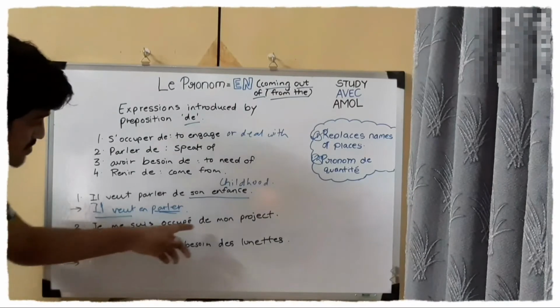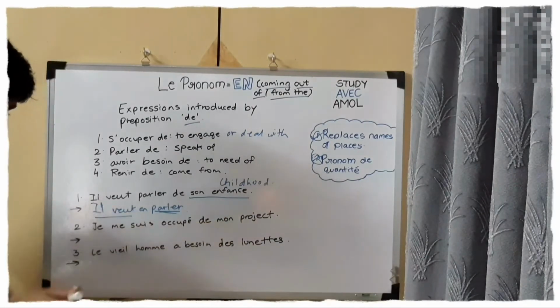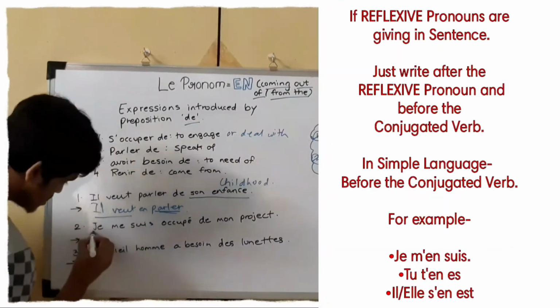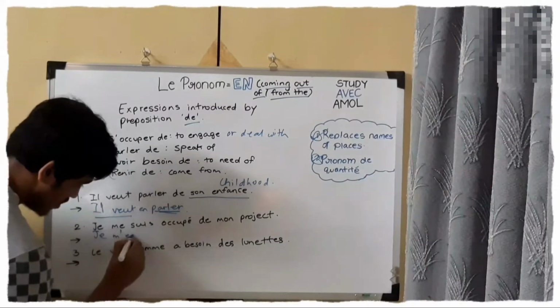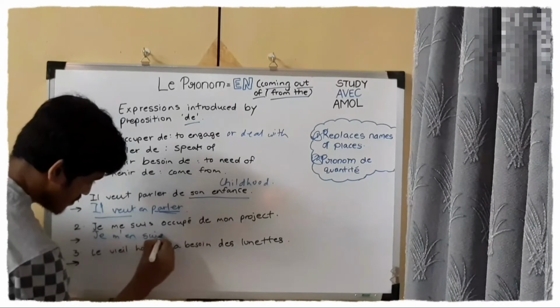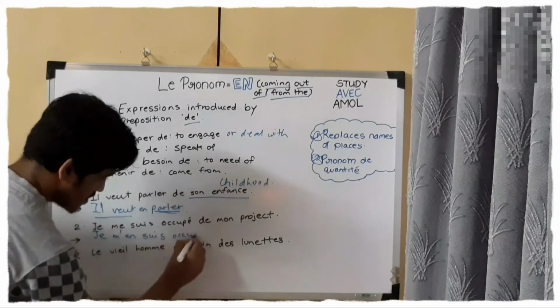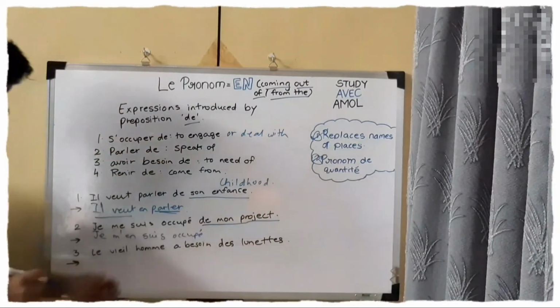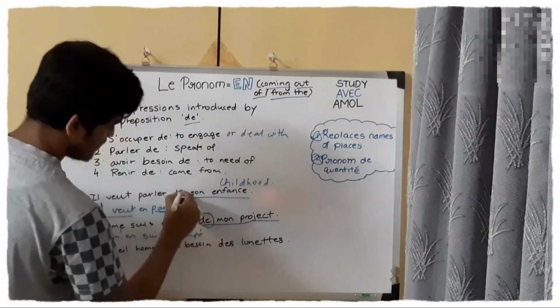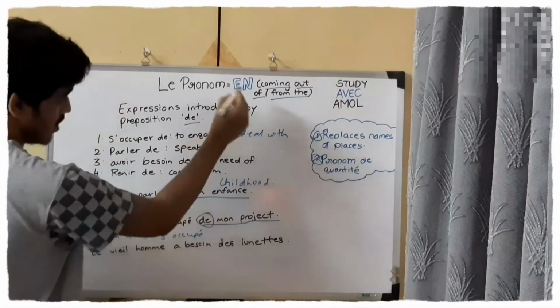Je me suis occupé de mon projet. So what we will do? Je m'en suis occupé. Because we need to again replace this "de" with "en".